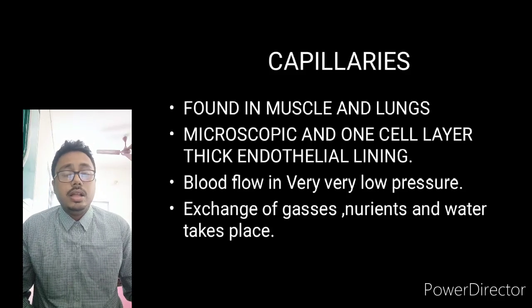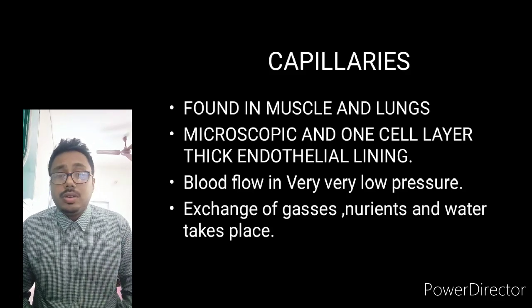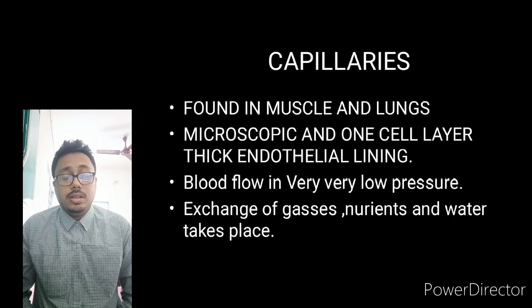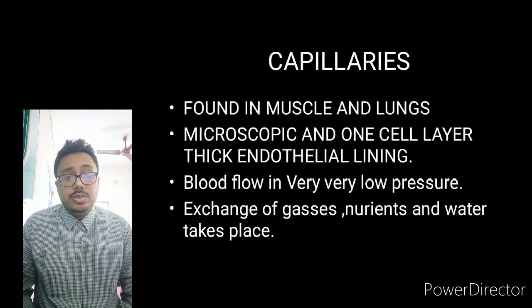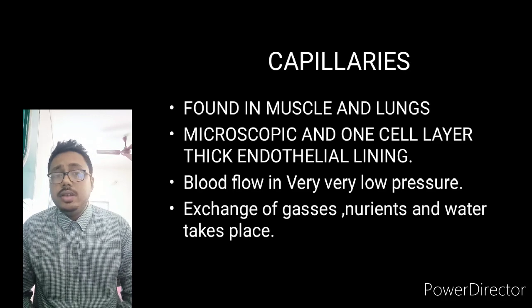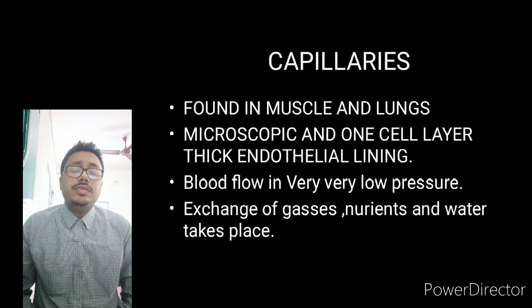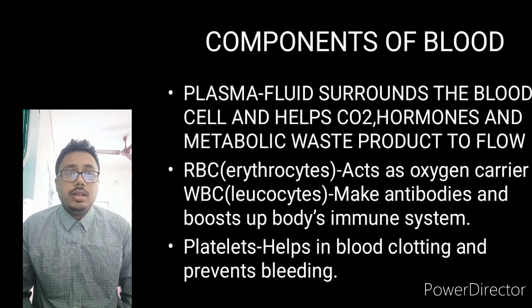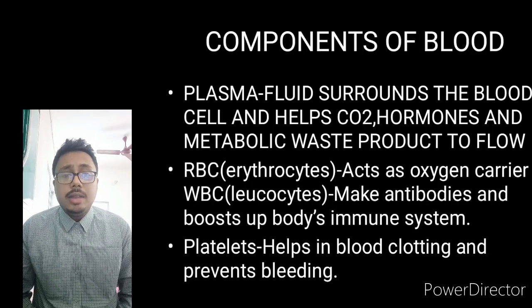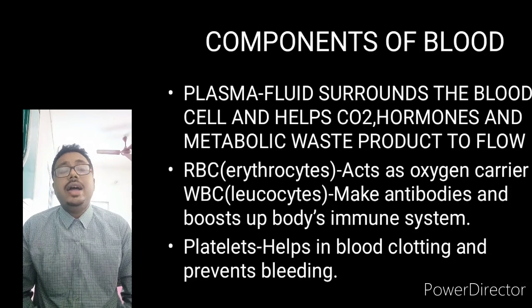Now, the foremost important thing, the blood, which is being carried by all these tubes, arteries, veins, capillaries. So what are the components of this blood? We know that blood has plasma, RBC, WBC, platelets.